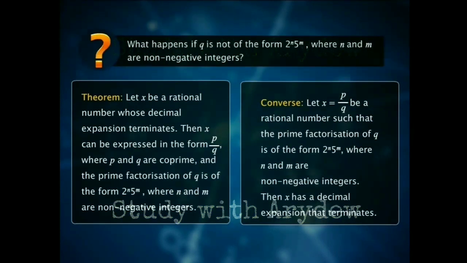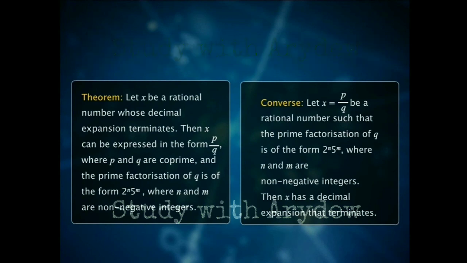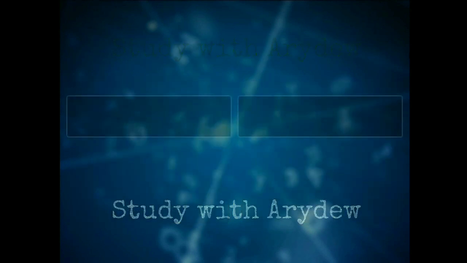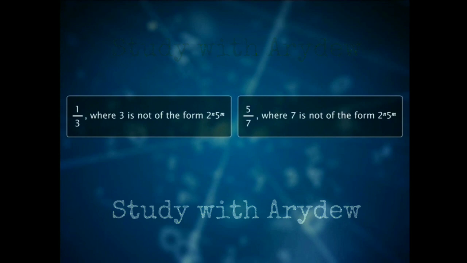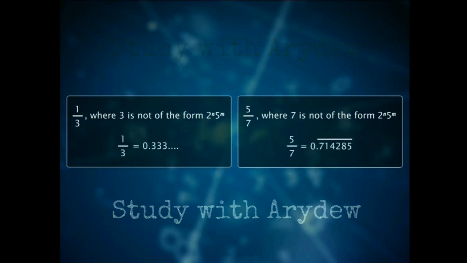What happens if q is not of the form 2 power n times 5 power m, where n and m are non-negative integers? To know this, let's consider two rational numbers where the denominators are not of the form 2 power n times 5 power m. As you can see, the decimal expansion of these rational numbers is non-terminating, repeating.